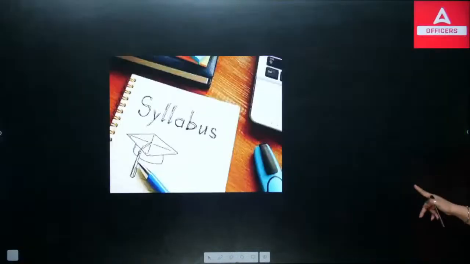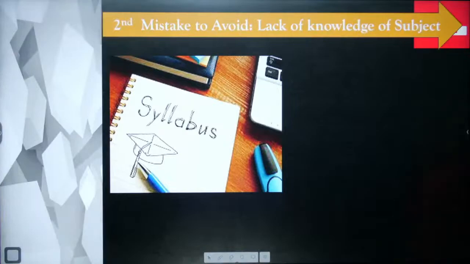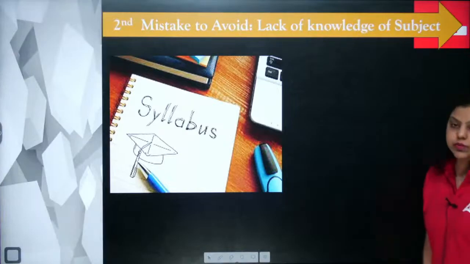Okay. Now, let's move to the second. Second, you can see syllabus. Why am I talking about syllabus? Because the second mistake can be lack of knowledge of the subject.